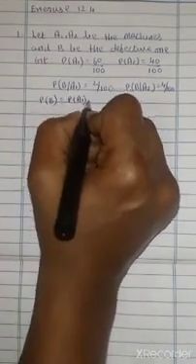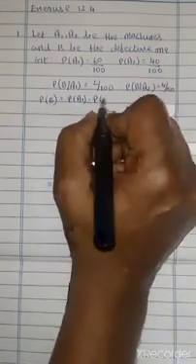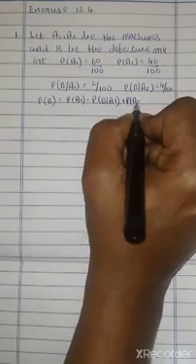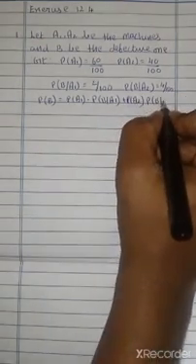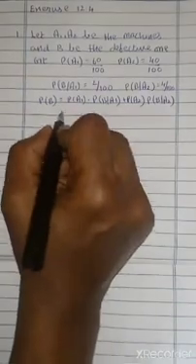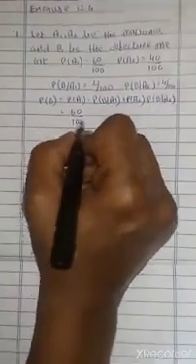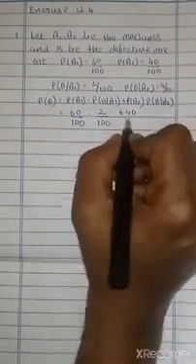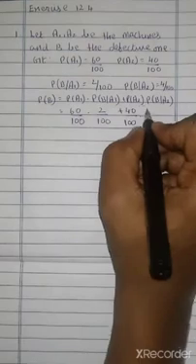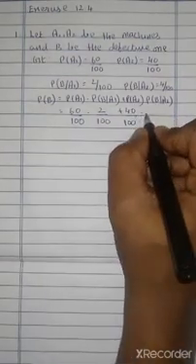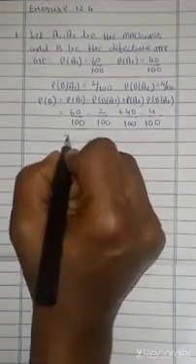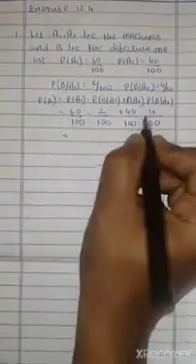P of A1 into P of B by A1 plus P of A2 into P of B by A2, which is equal to 60 by 100 into 2 by 100 plus 40 by 100 into 4 by 100. If you simplify this, you will get the answer.